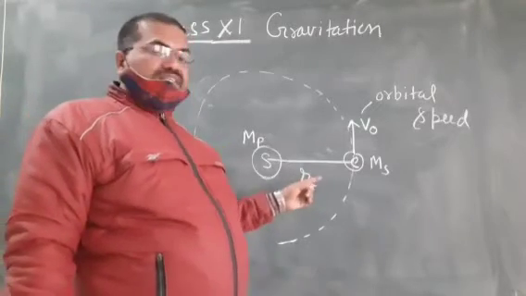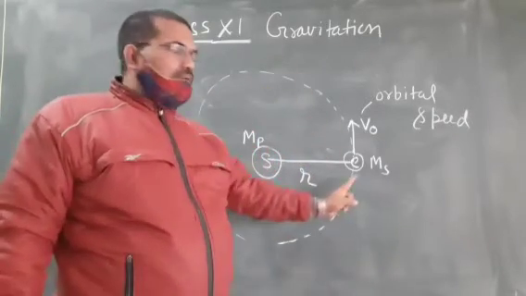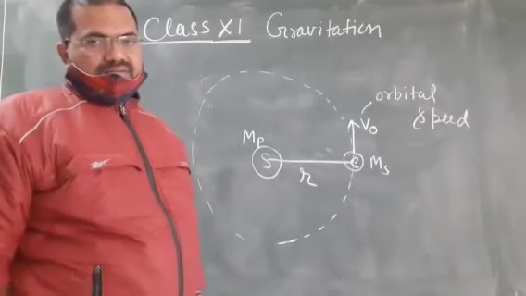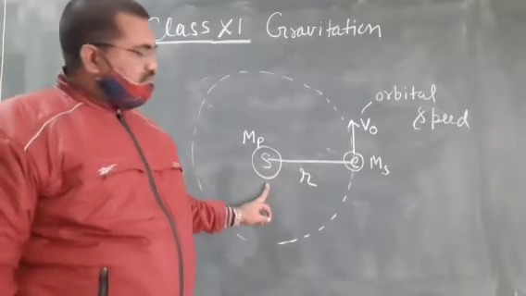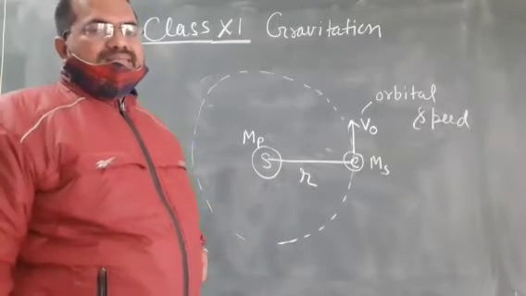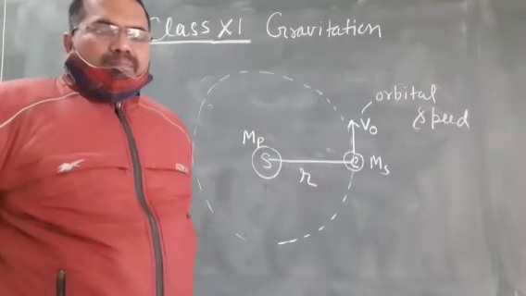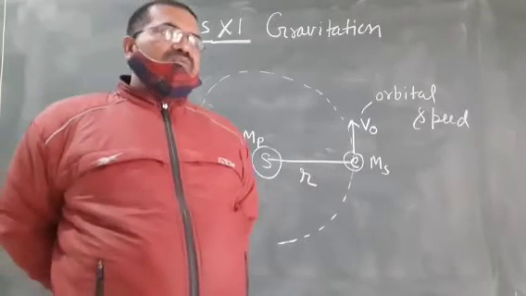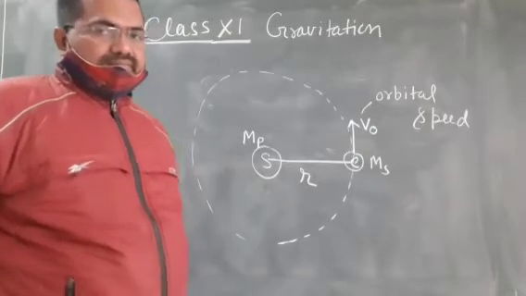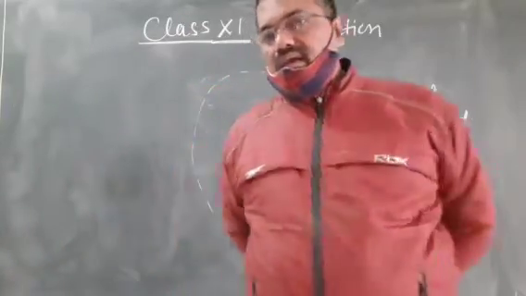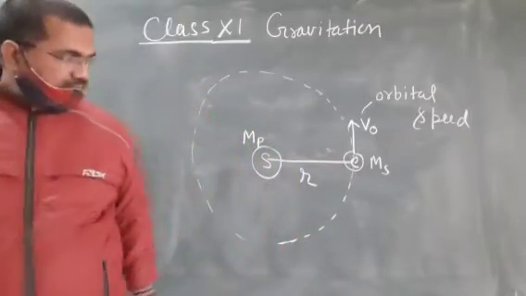Gravitational attraction by Sun on Earth provides the necessary centripetal force to revolve the Earth in orbit of radius r.